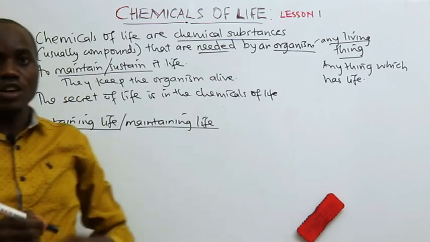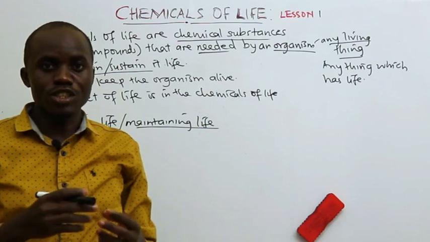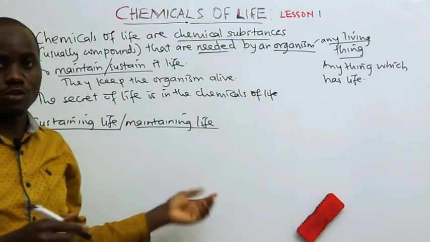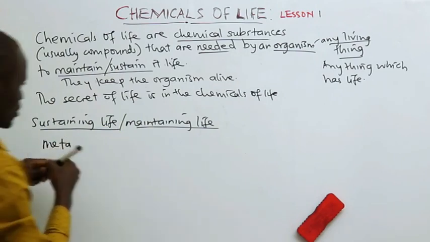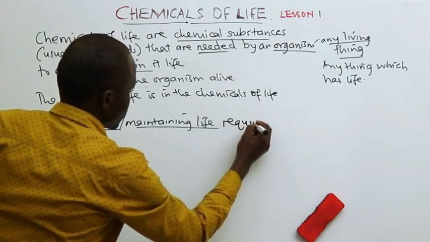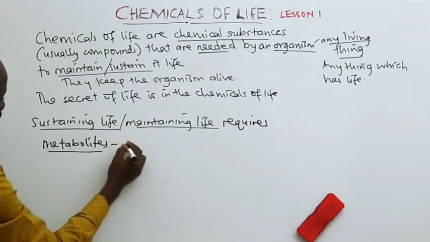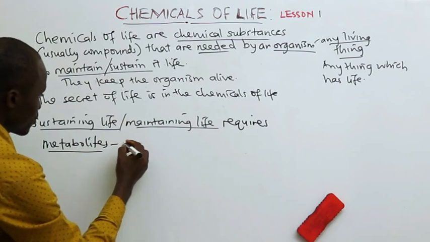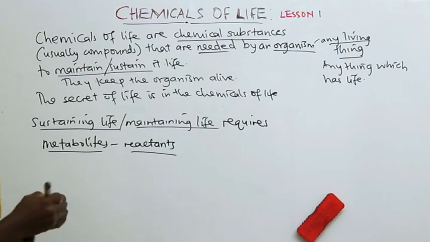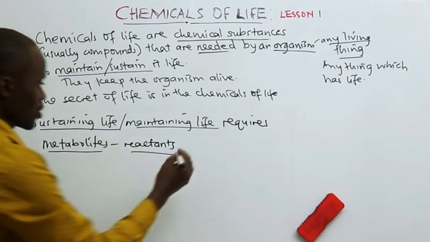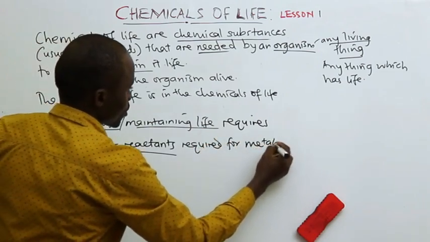Sustaining or maintaining life requires certain metabolic chemical substances, which we call metabolites. Metabolites are reactants that are required for metabolic reactions.